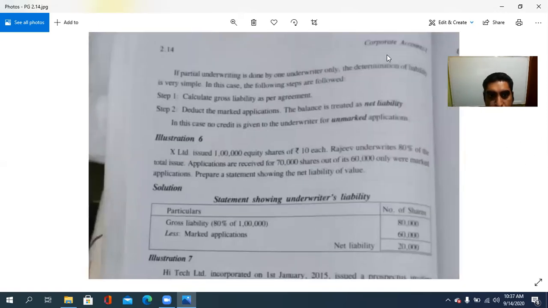So if partial underwriting is done by one underwriter, the determination of liability is very simple. The following steps are to be followed. One, calculate the gross liability as per the agreement. That is already given in the question. Then deduct the marked application and the balance is treated as net liability. So no credit is given to the underwriter for unmarked application.